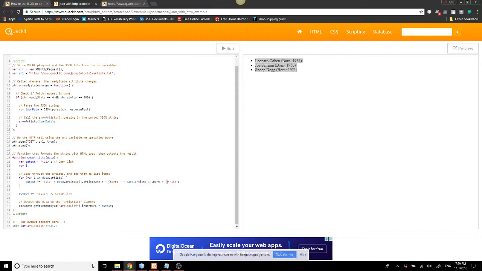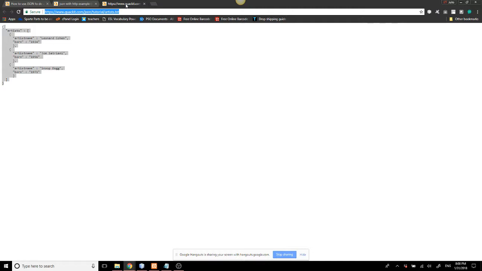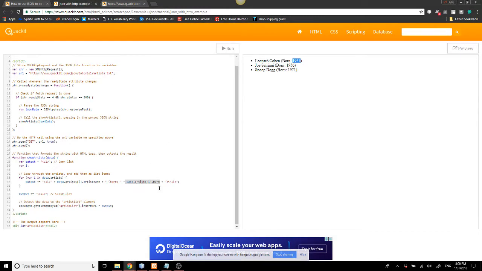Oh, or this brackets? Curly brackets. Oh, those are just regular brackets. Yeah, these are just regular brackets. You're right. Sorry. And it's saying born, and the data is bringing the data from the artist. Okay, yeah. So it's calling that point of the string, that object, and that attribute of the object. Yep. It's calling this one, the artist name, and it's calling born. That is basically what it's calling.